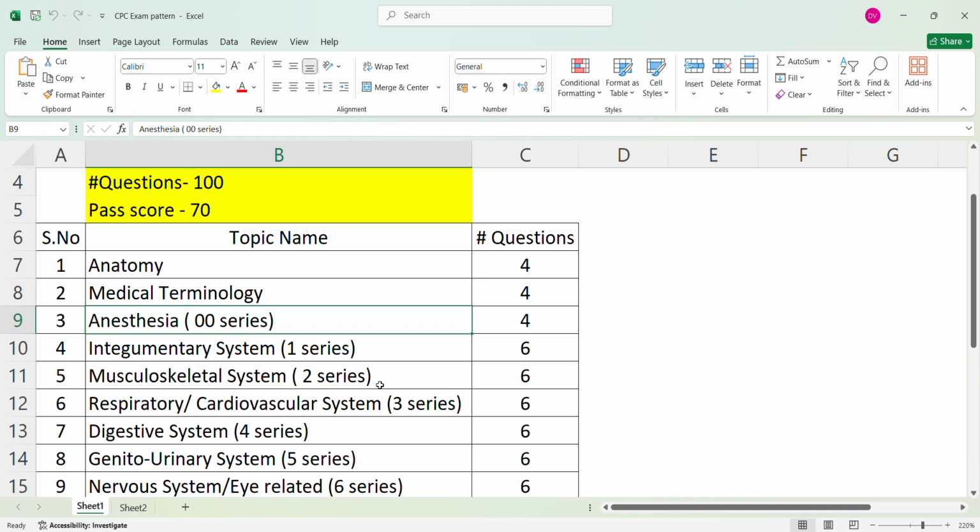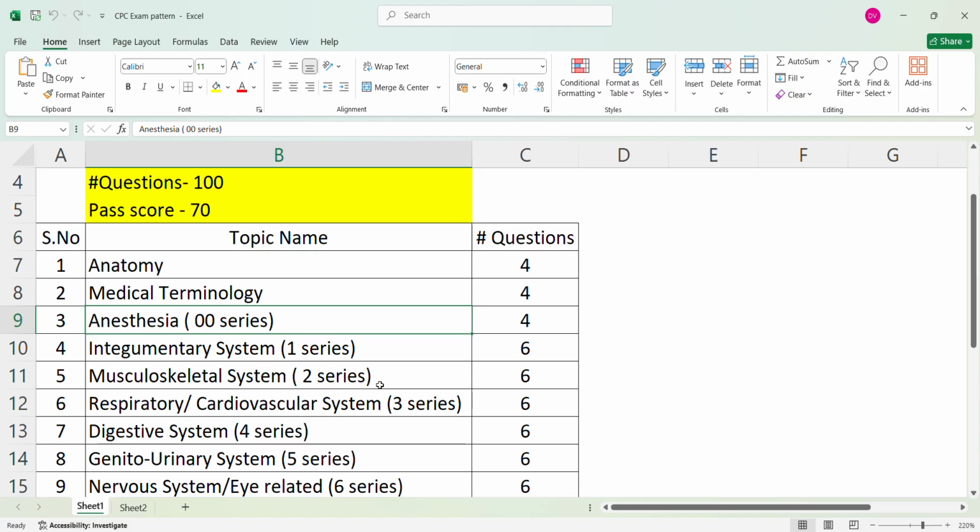Physical status modifiers and qualifying circumstances you have to study. Moderate sedation also, and billing for anesthesia, how you can do these things you should know, okay. What is the time unit, the anesthesia time unit, these things you have to know from anesthesia, okay.